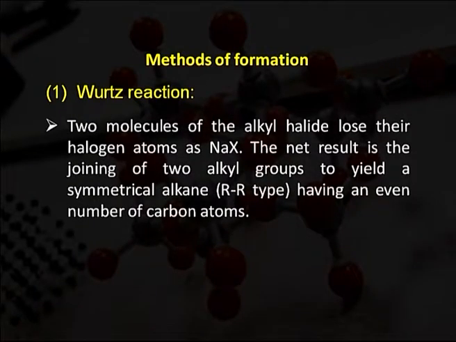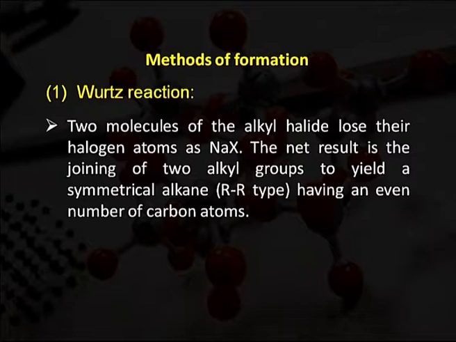In the Wurtz reaction, two molecules of the alkyl halide lose their halogen atoms as NaX, where R is used for alkyl groups. So, ultimately we will have NaX. The net result is the joining of two alkyl groups to yield a symmetrical alkane, that is R-R type, having an even number of carbon atoms.